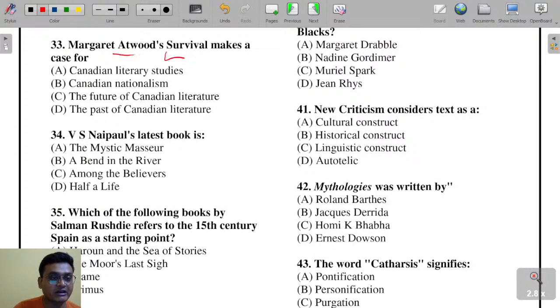Margaret Atwood's Survival makes a case for Canadian literary studies, Canadian nationalism, the future of Canadian literature, the past of Canadian literature.